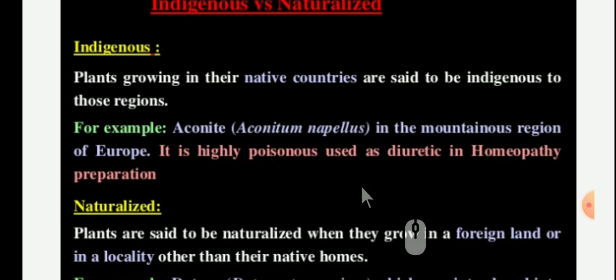It is distributed in mountainous regions of Europe, and this drug is highly poisonous, used as a diuretic in homeopathic preparations. So where does it grow? In mountain regions of Europe. So Europe is the indigenous region of that plant. The native country of aconite is Europe.